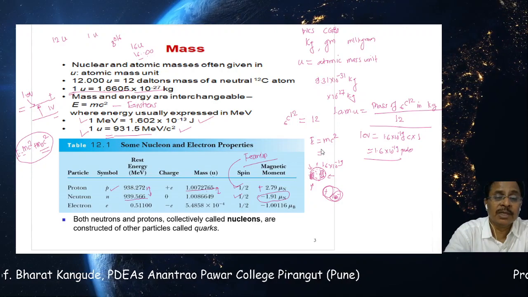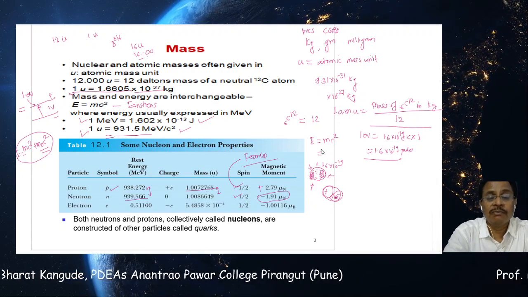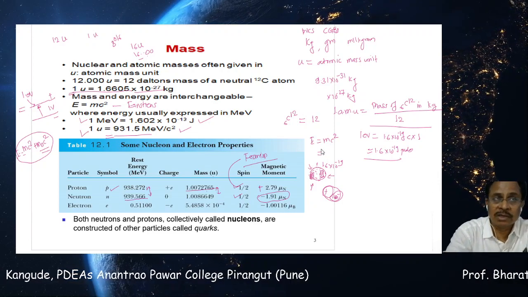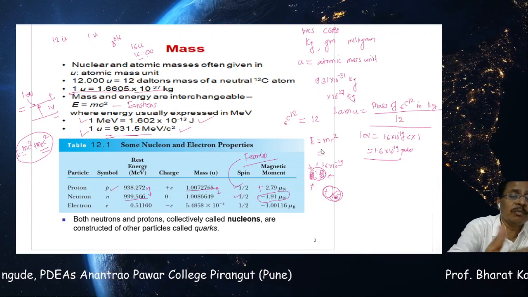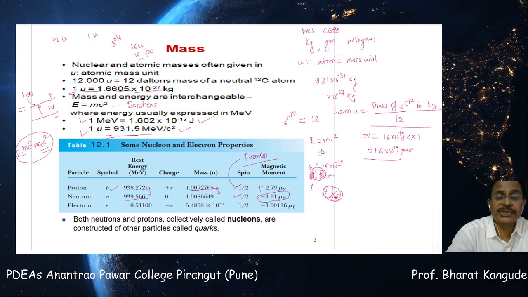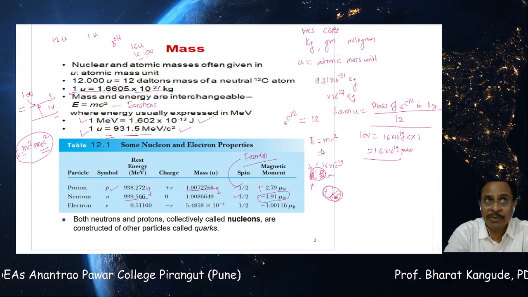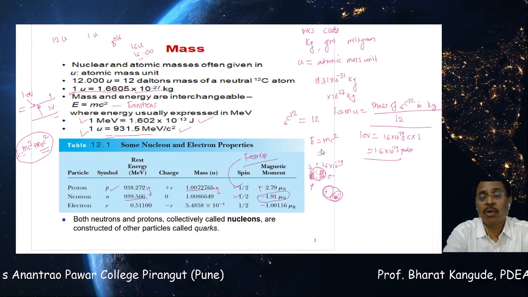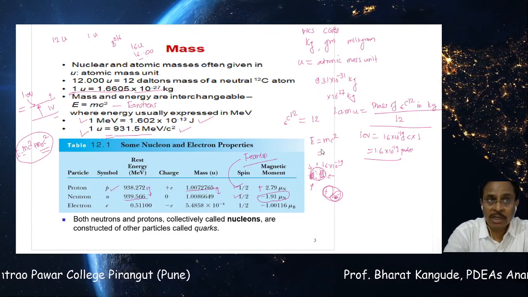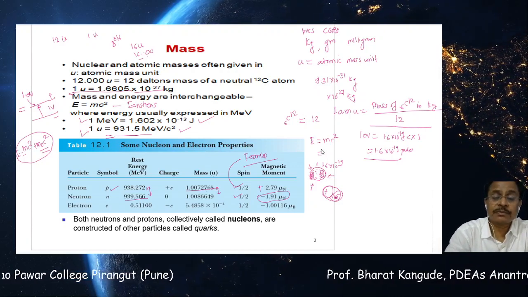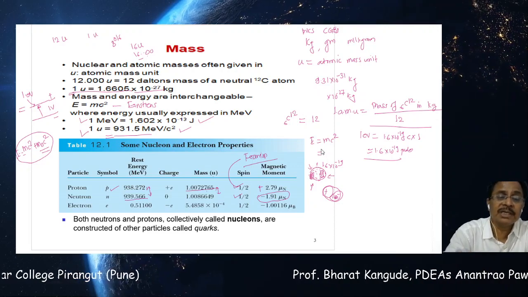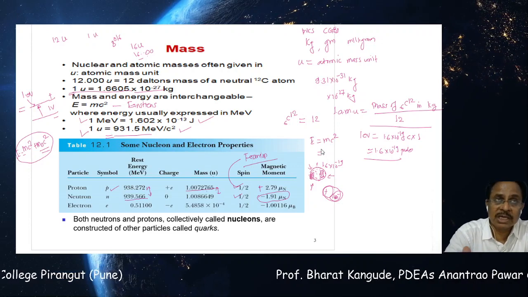So this second particle in this table, the neutron, has these properties, and there is a little difference between proton and neutron, not in terms of symbols or charges, but even in terms of masses. Spin of both is identical, whereas the magnetic moment of the proton is positive and that of the neutron is negative. That tells me something about the charge distribution over the proton as well as over the neutron. Neutron charge distribution is a little different, and that's why it gives rise to a negative magnetic moment, which is the basic difference between proton and neutron. Otherwise both are just the same.